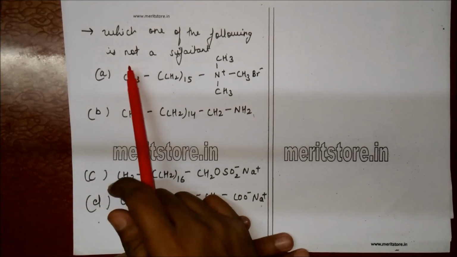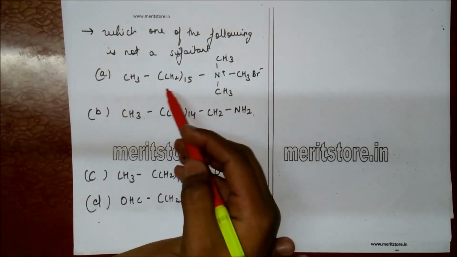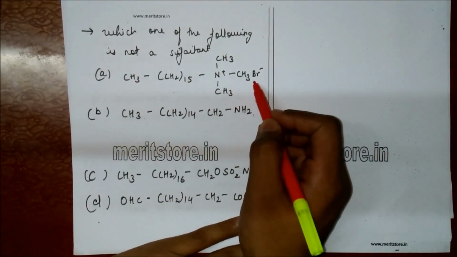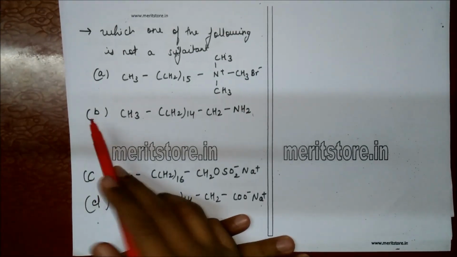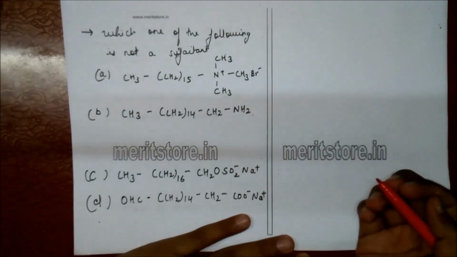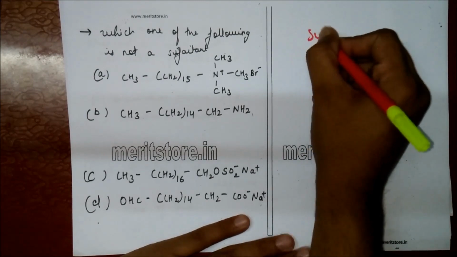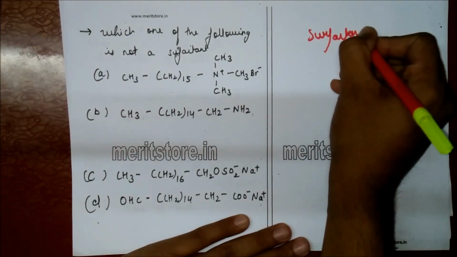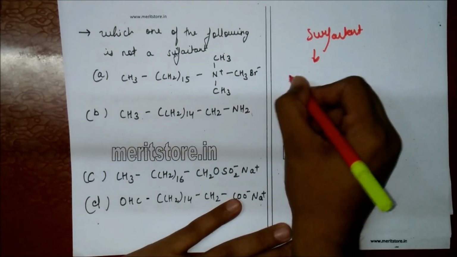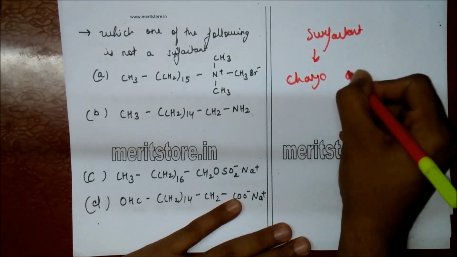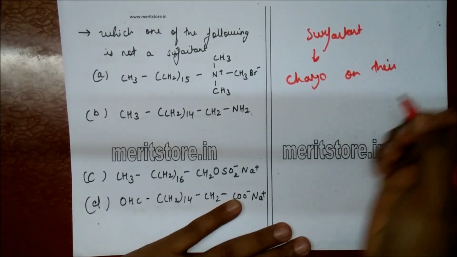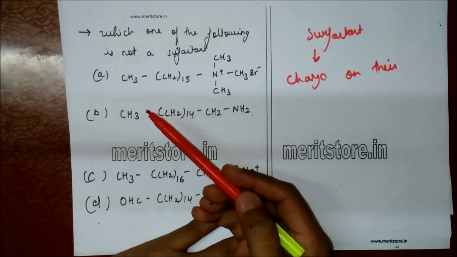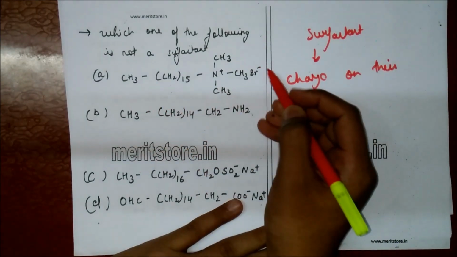Which one of the following is not a surfactant? CH3, CH2 15, N plus, CH3 Br, B, C or D? Now here, what is a surfactant? Surfactants are those which have a charge on their head. For example, alkyl trimethyl ammonium bromide. Here, bromide has a negative charge.